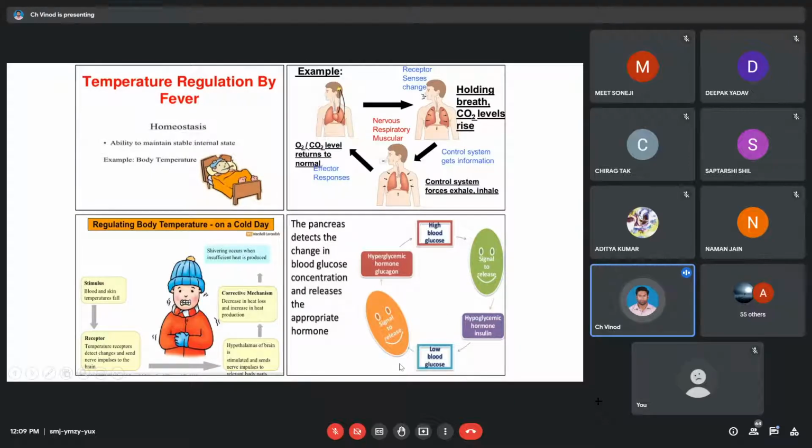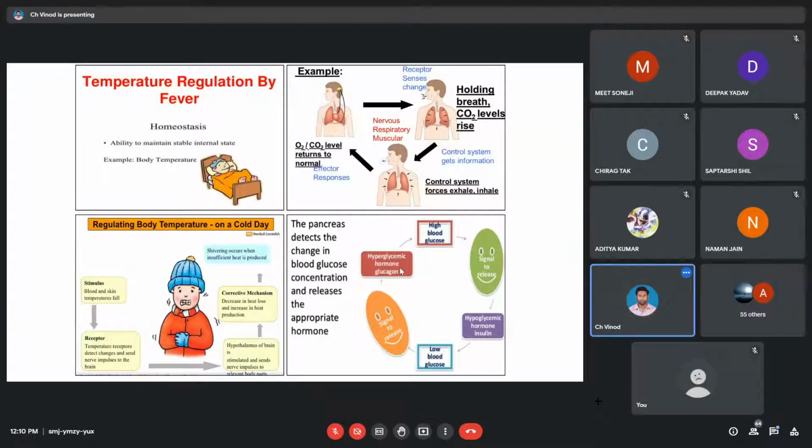If you have a low sugar level, अगर आपके body में blood sugar level low है, our functioning can get affected. So what do we do? Now we have to get more sugar. Where do we get it from? Again, the pancreas will be releasing a hormone called glucagon. High sugar में insulin को release कर रहा था, low sugar में glucagon. Both the activities are done from the pancreas. Now the glucagon will target the liver. What is it targeting at the liver? It is targeting the glycogen.